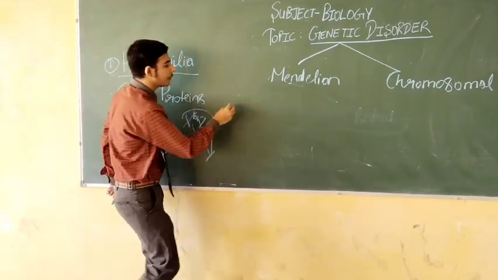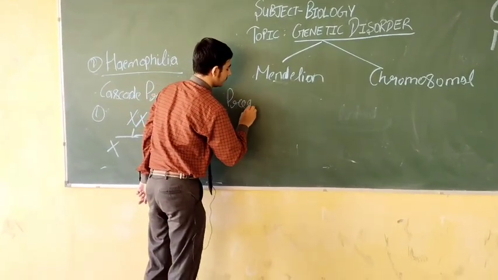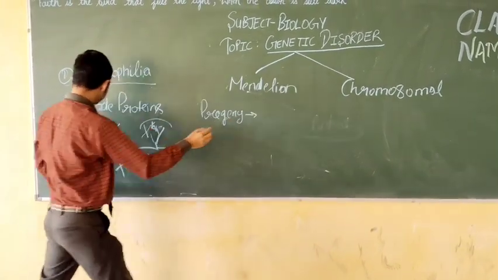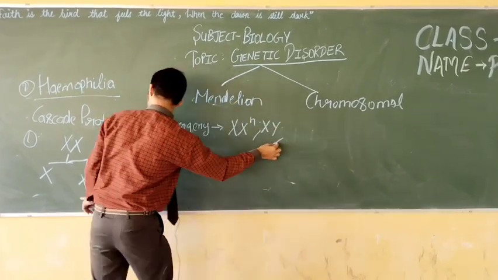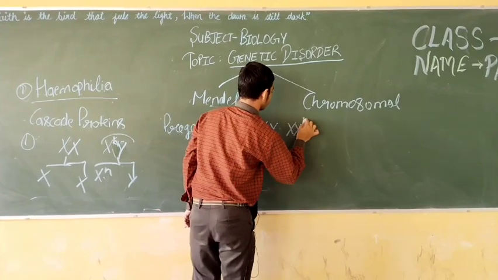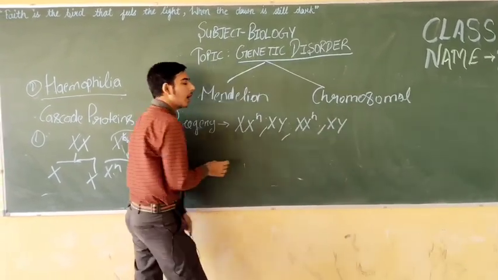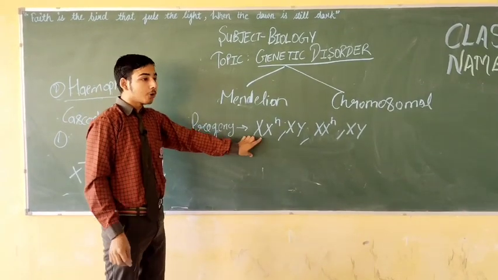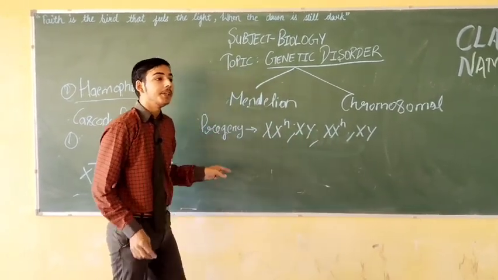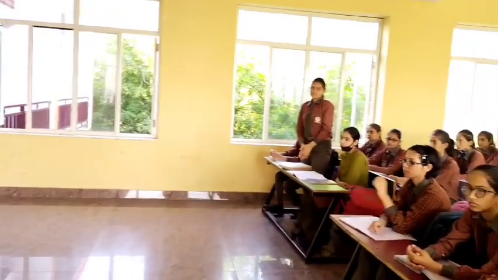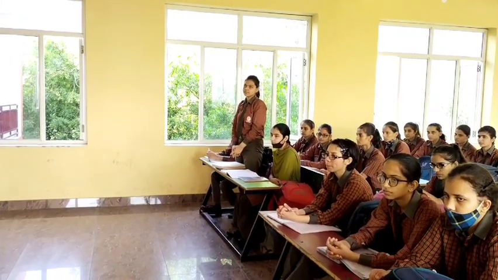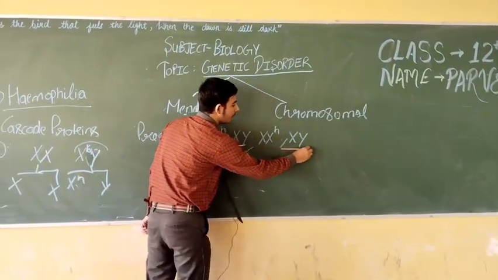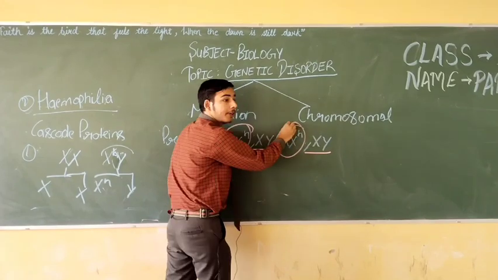On crossing this, we have the progeny as X and XH. Now I want to ask how many of these progenies are normal and how many are carriers. Nisha, please tell me. 50% of the progeny is normal and 50% of the progeny is carrier. Yeah, absolutely right. Please sit down. Here, 50% of the progenies are normal, but these are carriers, not affected.